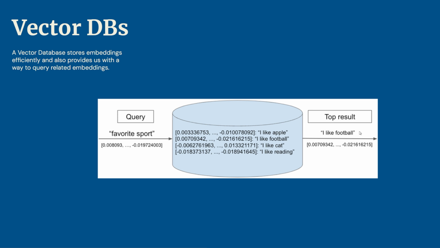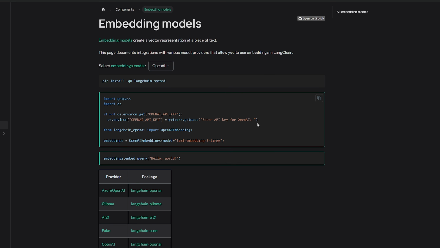So now that we understand what embeddings are and what vector databases are, we're going to learn how to compute embeddings for pieces of text or documents, and then we'll learn how to store those embeddings in a vector database and then query that vector database. So hopefully you're excited for that. Let's get started. All right, let's talk about how to do embeddings with LangChain.